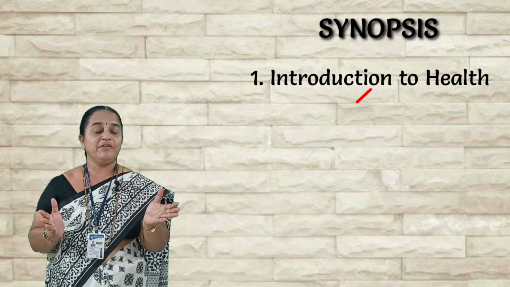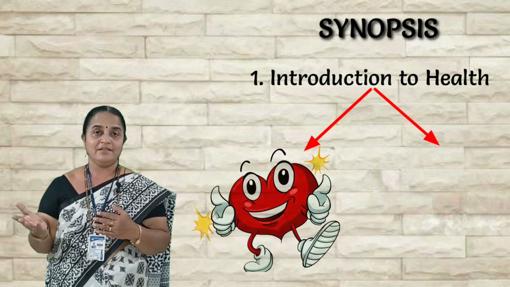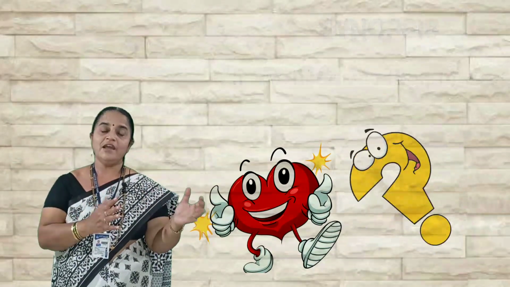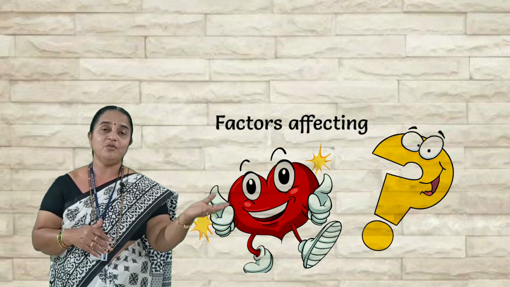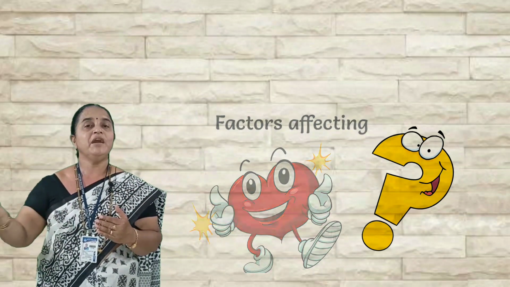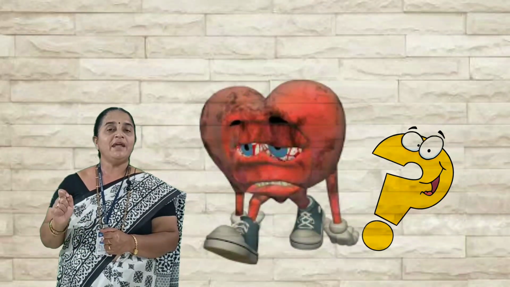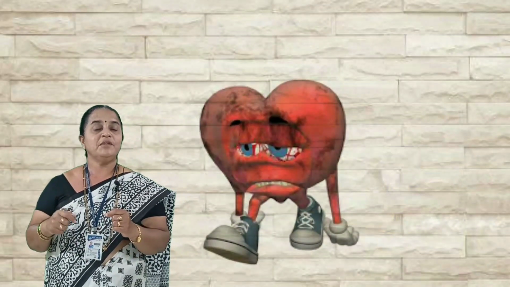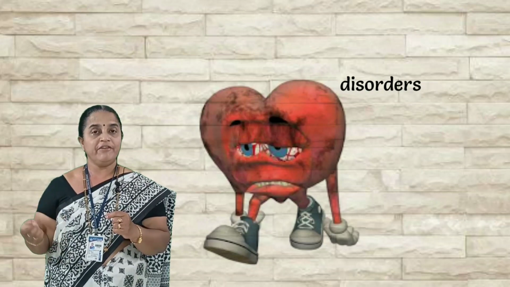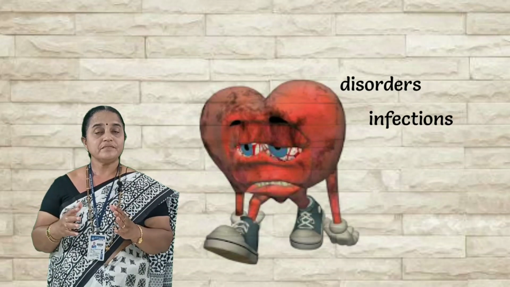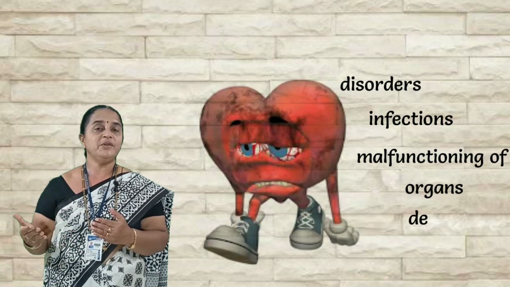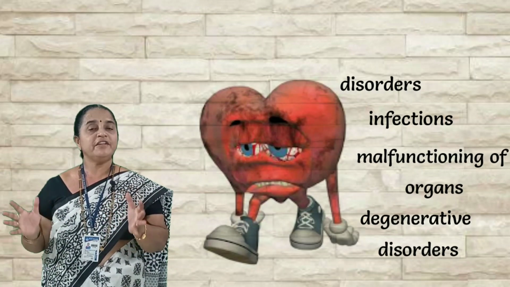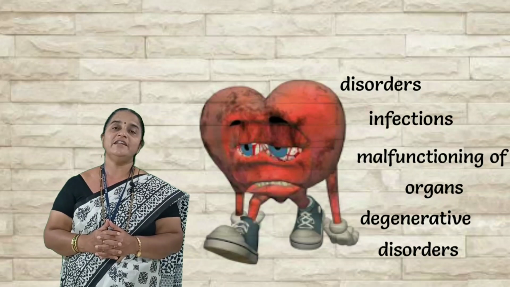Now there are 2 types of health: good health, bad health. What exactly is good health, how to maintain that, and what are the factors affecting good health so that health will be upset, and that we call bad health. Due to bad health, there are some disorders, some infections, some malfunctioning of the organs, some degenerative disorders. Everything we are covering under the heading diseases.